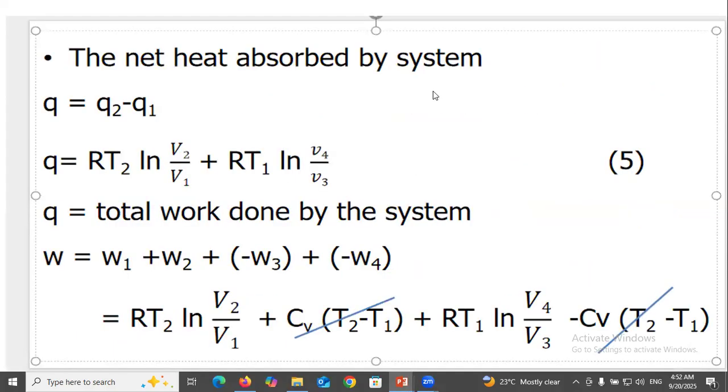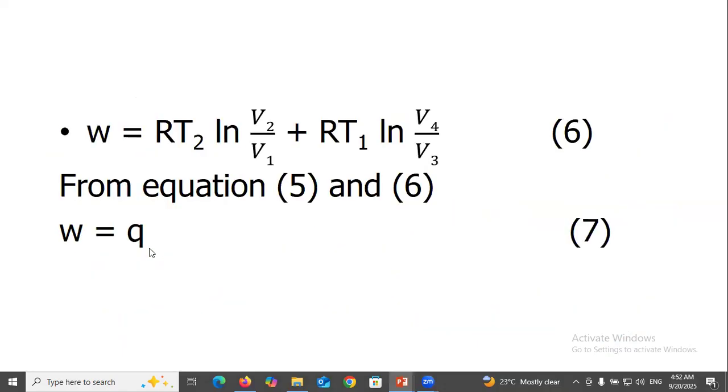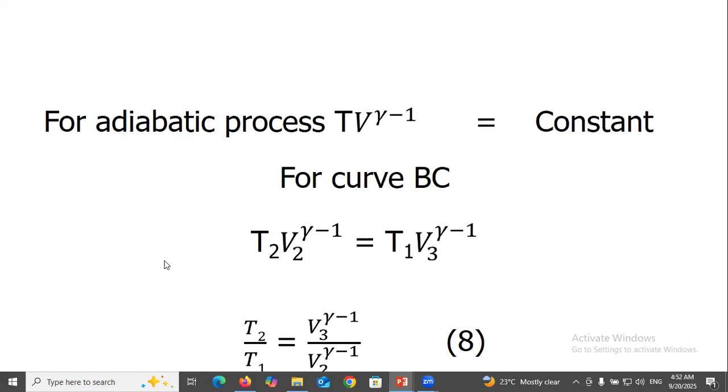The net heat absorbed by the system Q equal to Q2 minus Q1. So in solving, we get W equal to RT2 ln V2 over V1 plus RT1 ln V4 over V3. From equations 6 and 5, W equal to Q. So we get